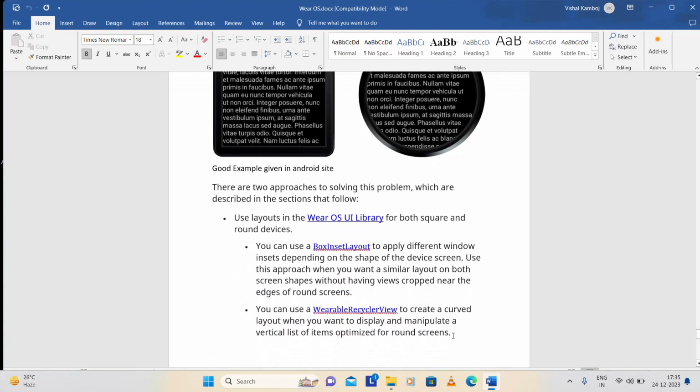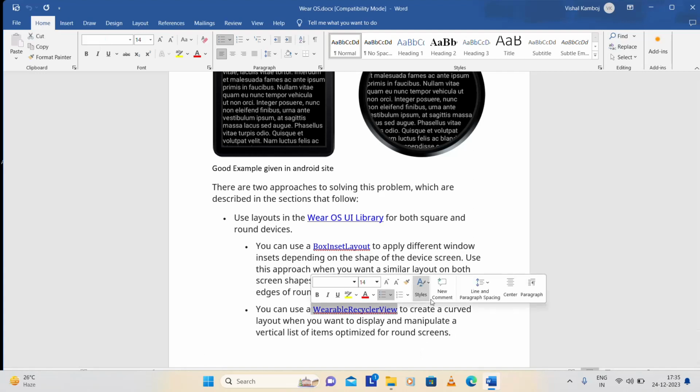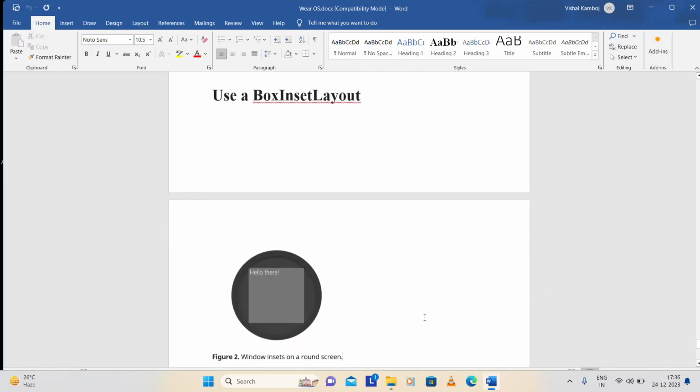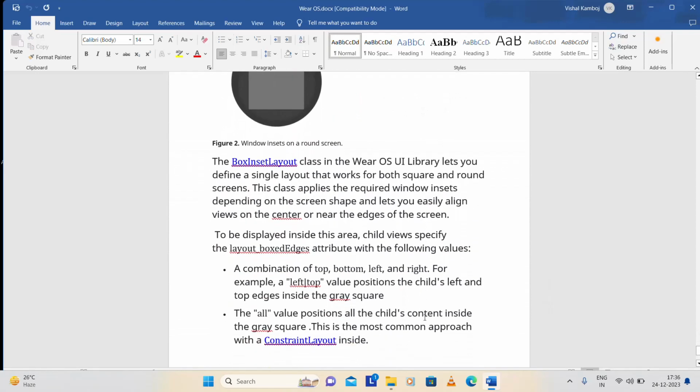Okay, so as we discussed, you can use the BoxInsetLayout and how we can use it. And now in my second session we'll discuss how we can use the wearable recycler view for a list, meaning if you want to present any list on the watch. So you just practice on the BoxInsetLayout, and then we go for the second video in which we will learn how to use the recycler view in watches. So keep continuing with the videos. I will share more related to Android Wear OS and Jetpack also. Okay, thank you so much for the day.